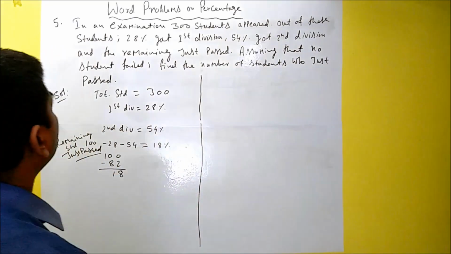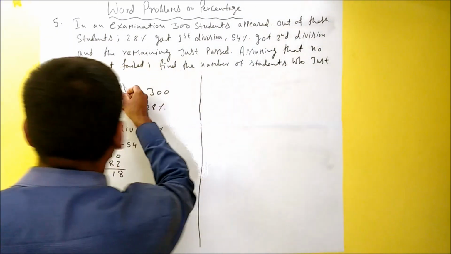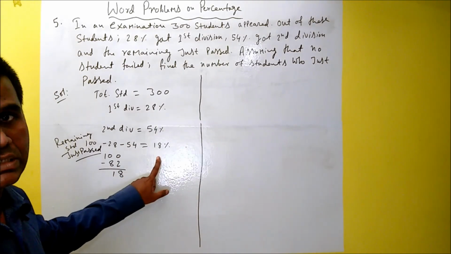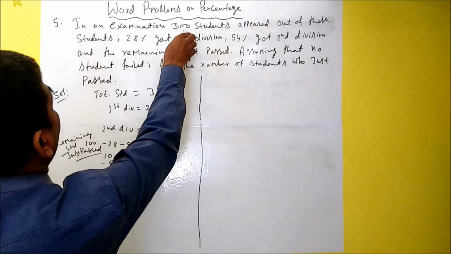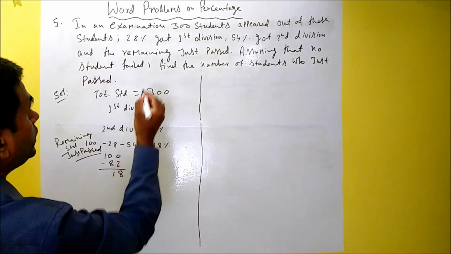Now what we have to do is find the number of students who just passed. So we have to find the number for this, right? To calculate the number, we have the total number of students here, 300, right?